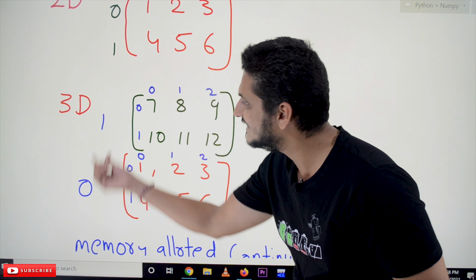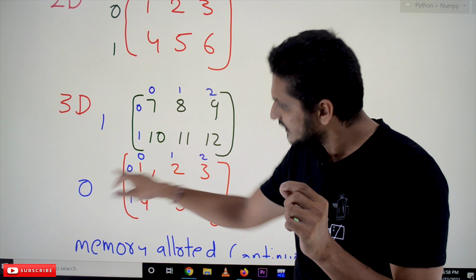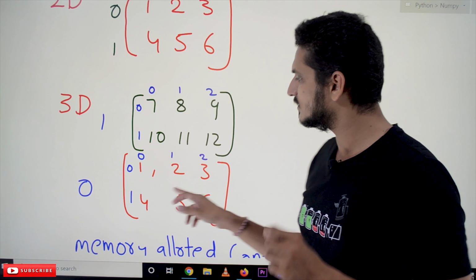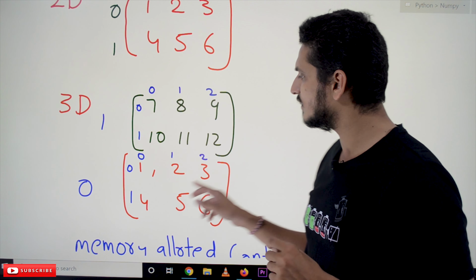If you want to access an element 1 from this, it is in the first two-dimensional array. That two-dimensional array's index is given as 0, which means the third dimension index value is 0. And in that we have 0th row, 0th column. So what is the total value we give? 0, 0, 0. The first one is considered the third dimension, the second one is row, and the third is column. That is how we will access the elements.